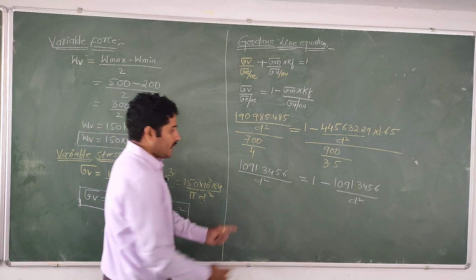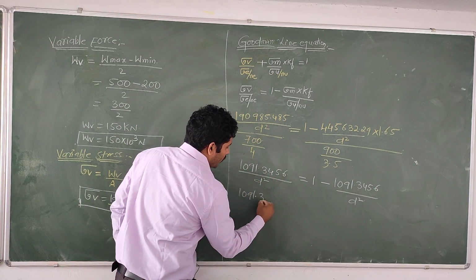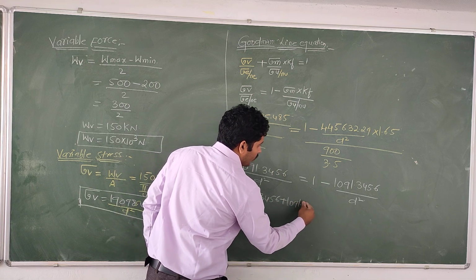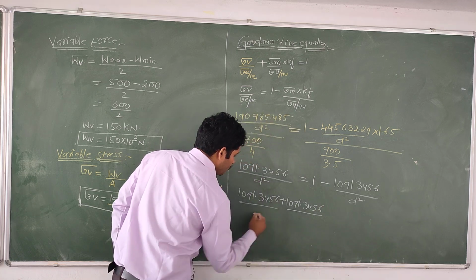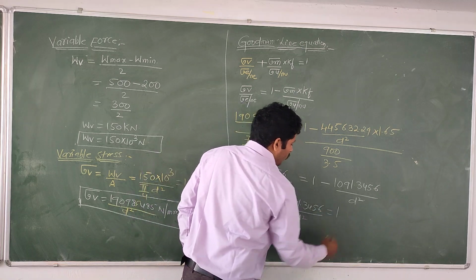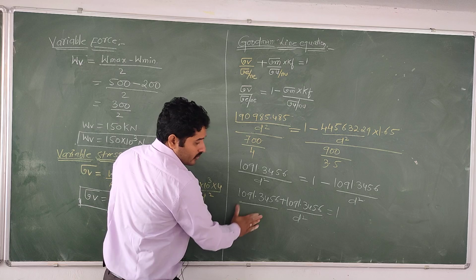Okay dear, then if it is moved to this side, means 1091.3456 plus 1091.3456 by D square, so we can take it common, equal to 1. Is it right?